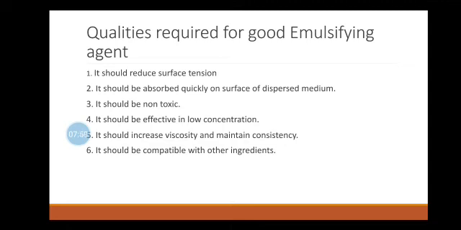It should be capable of producing and maintaining the required consistency of the emulsion. It should be chemically stable. It should be capable of keeping the globules of dispersion liquid distributed indefinitely throughout the medium. These are the qualities of good emulsifying agents.